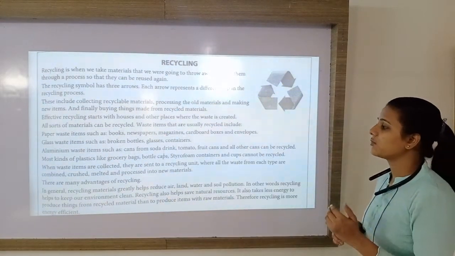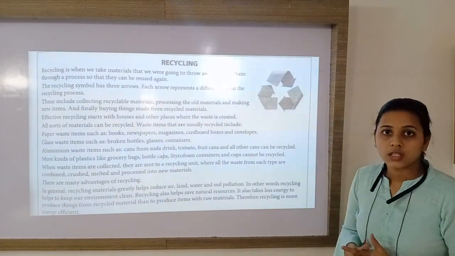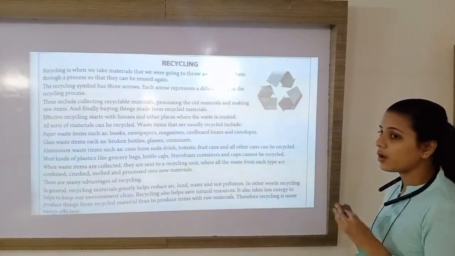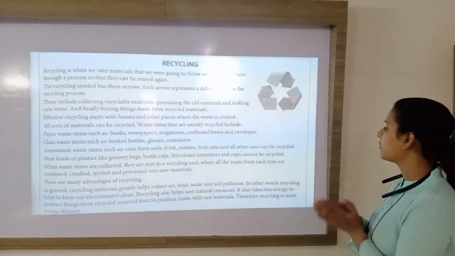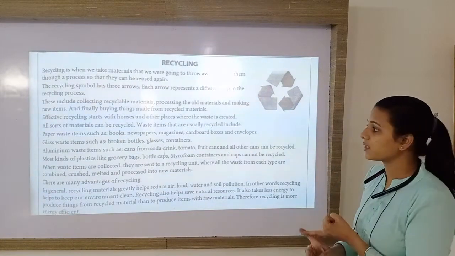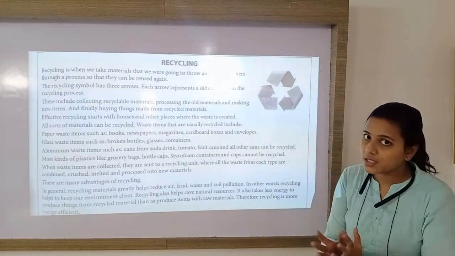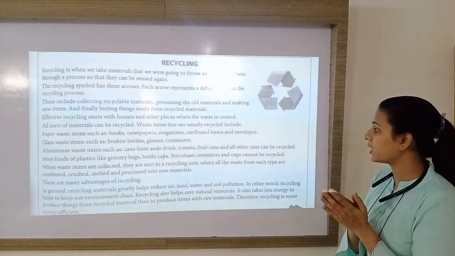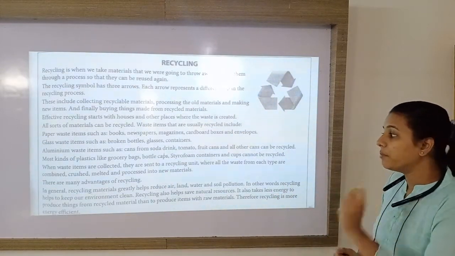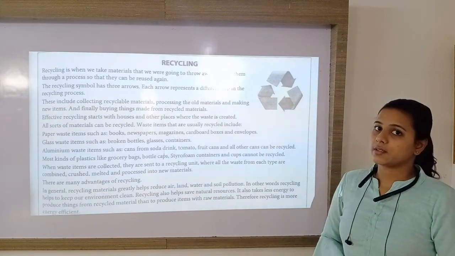When waste items are collected, they are sent to a recycling unit, the recycling institution, where all the waste of each type is combined, whether it is glass waste, paper waste or aluminium waste. So all types of waste are collected there in that recycling unit, combined and crushed, melted and then processed into new materials.